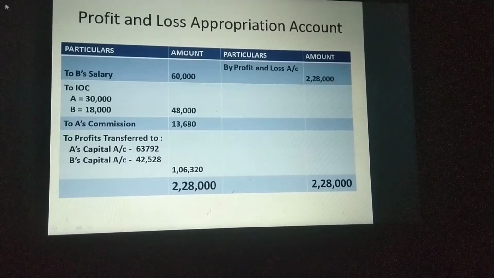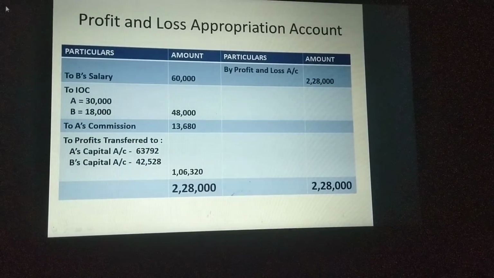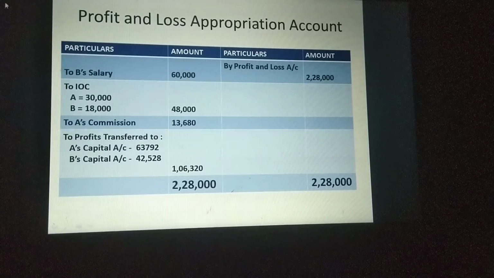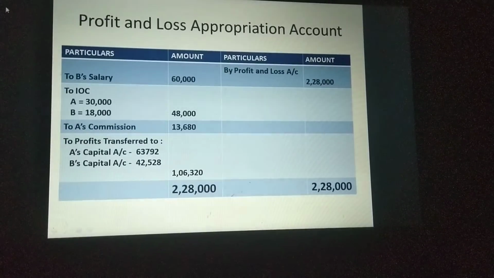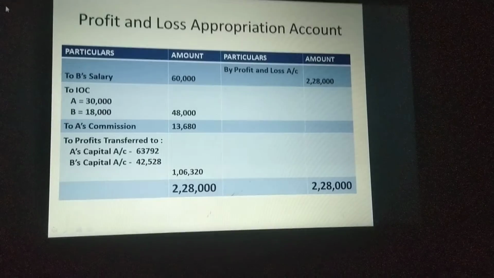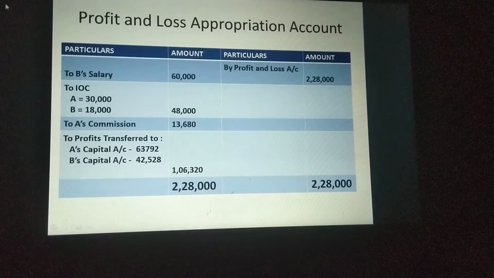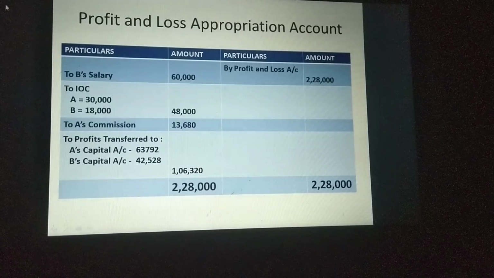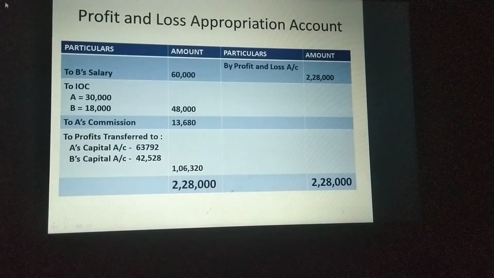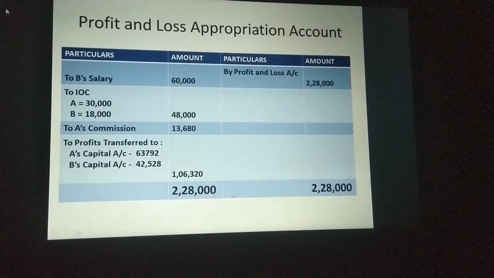Any reserve if you keep in the business, that also we will write there. Otherwise you can see B's salary, A's interest on capital, B's interest on capital, A's commission. So all items are of partners, but manager's commission is of the manager. Manager is an employee of the business, so manager's commission is charge against profit. Okay, that's why we put it in the profit and loss account. Now totally the balance you will be getting 1,06,320. Then we will divide in their ratio 3:2. So this answer will be coming. Okay, I hope you understood.